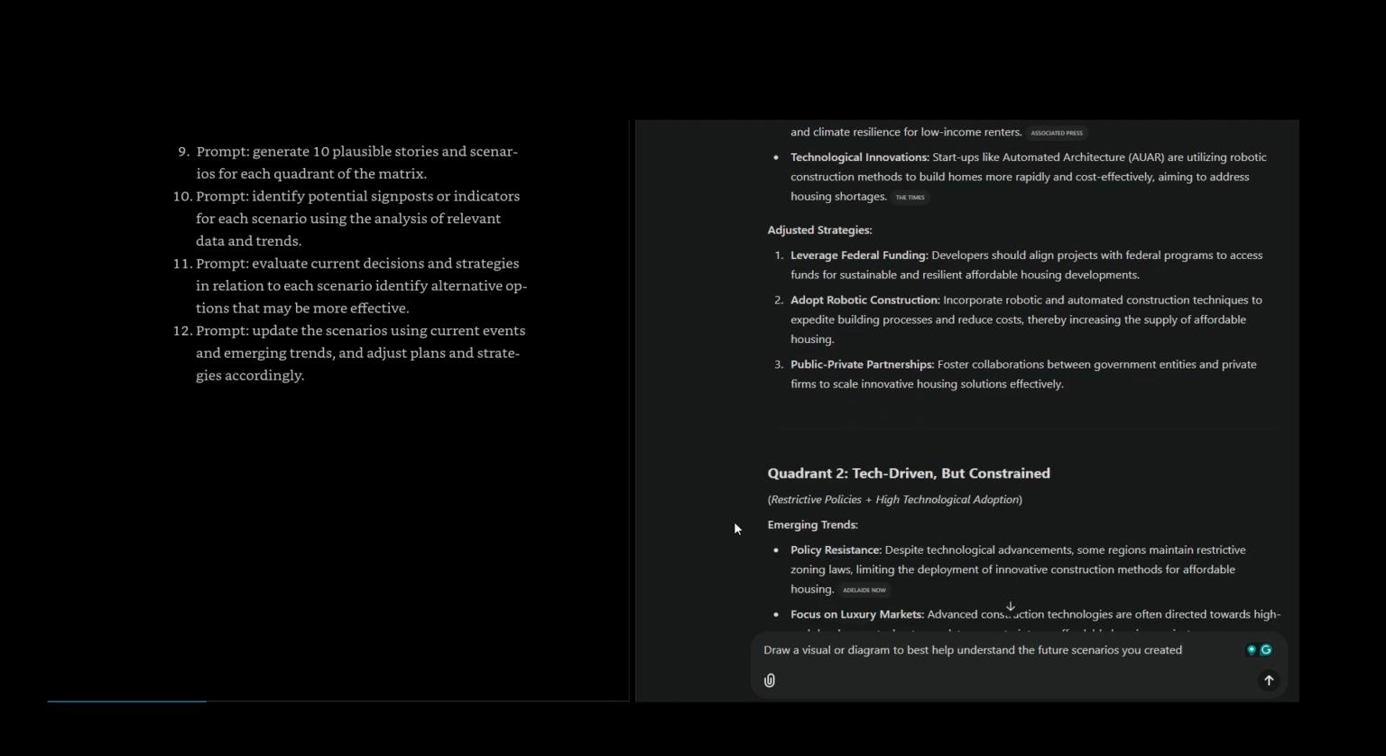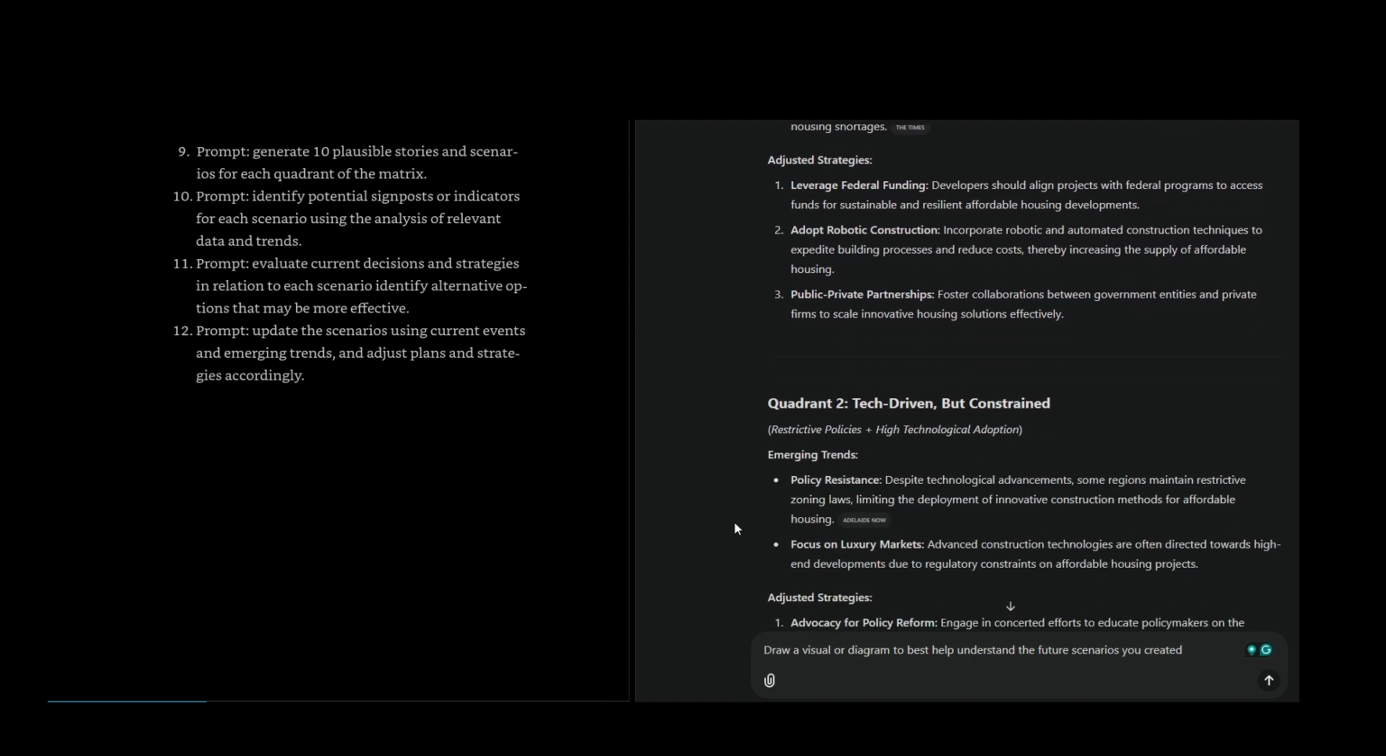The Times. Adjusted strategies. Leverage federal funding. Developers should align projects with federal programs to access funds for sustainable and resilient affordable housing developments. Adopt robotic construction. Incorporate robotic and automated construction techniques to expedite building processes and reduce costs, thereby increasing the supply of affordable housing. Public-private partnerships. Foster collaborations between government entities and private firms to scale innovative housing solutions effectively.